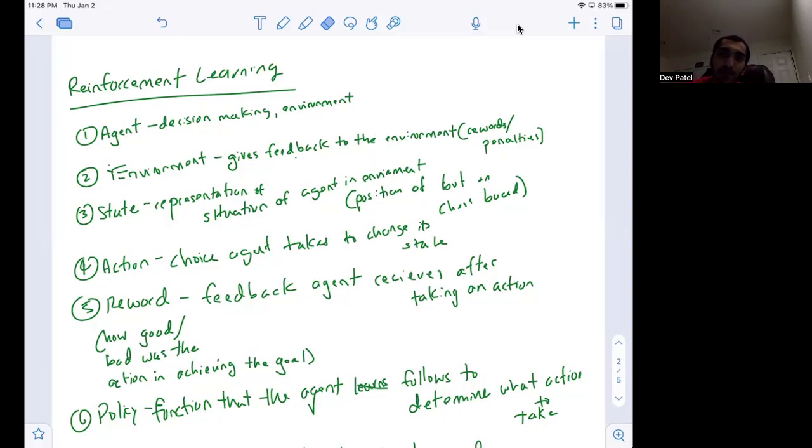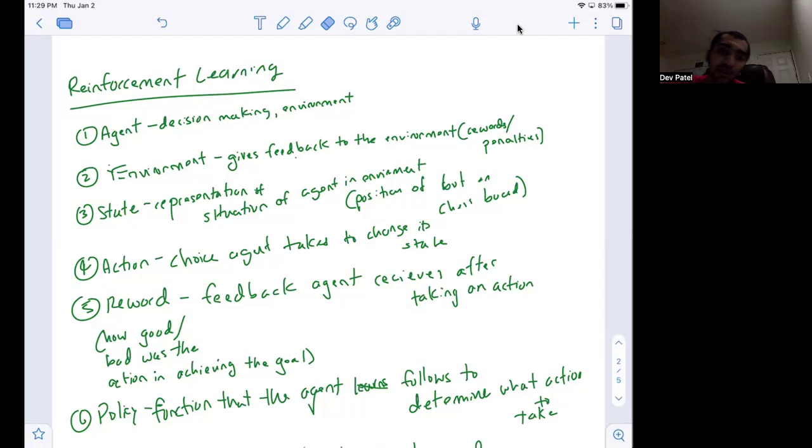So this could be, for example, the position of a bot on a chessboard, or this could be perhaps if you're playing against an AI, it could be the AI's position in like a Connect 4 game or on a chessboard. Or if it's learning to, let's say, do facial recognition, it could be at what point is it able to recognize faces. So that's the state. What's the representation of that agent? What's the situation of that agent in that environment?